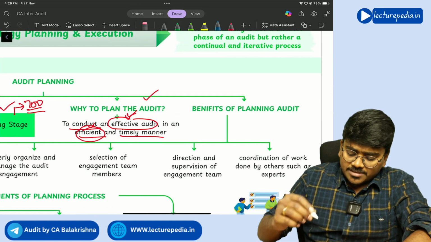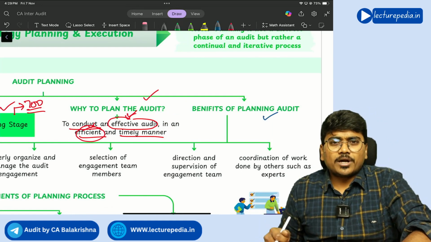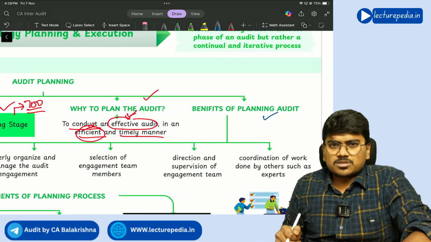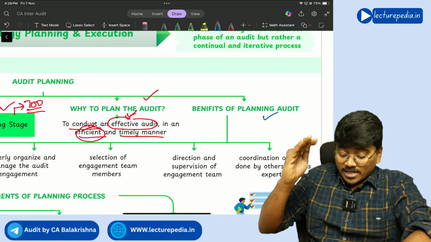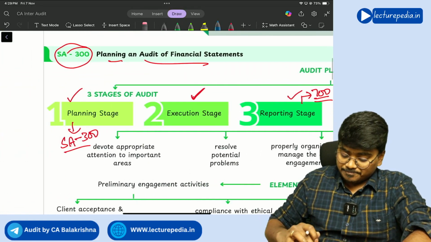Now you can say, sir, what are the benefits of planning the audit? See, you will have a lot of benefits because of planning the audit. First of all, you can focus on more important areas.